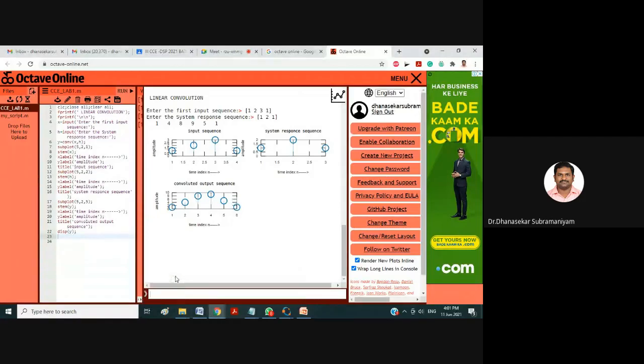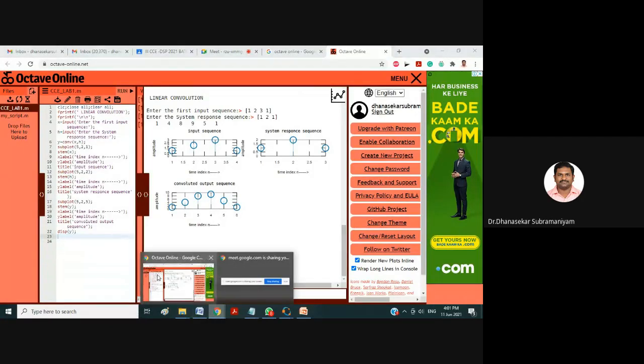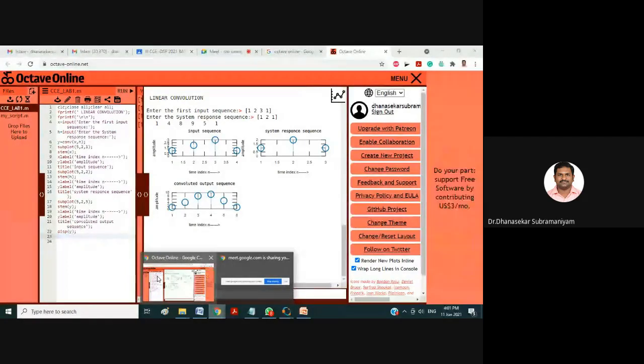Okay, so kindly do this code in any one of them. Those who have installed the Octave software, do it on Octave software offline. Those who have not installed, please do it in the online Octave software. I have already posted the code in the chat box.